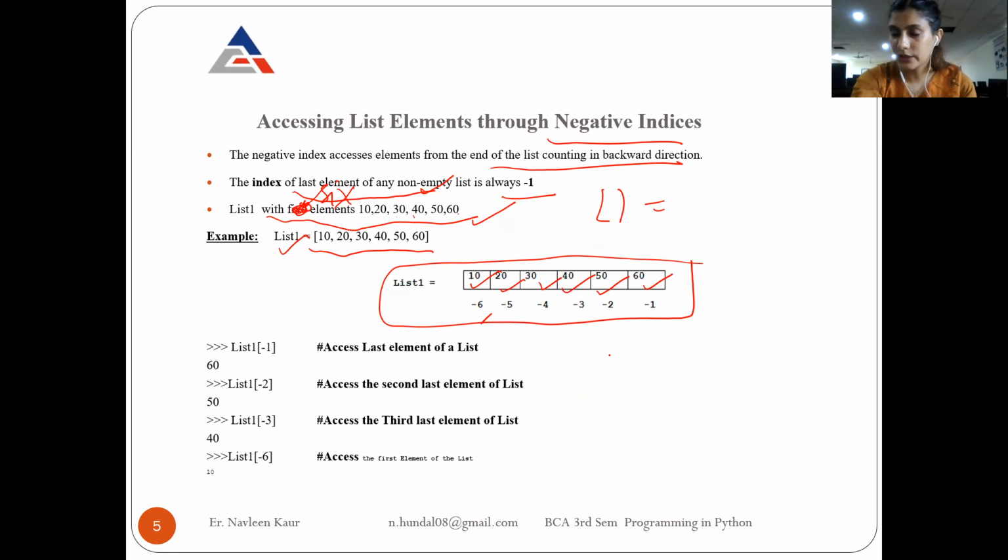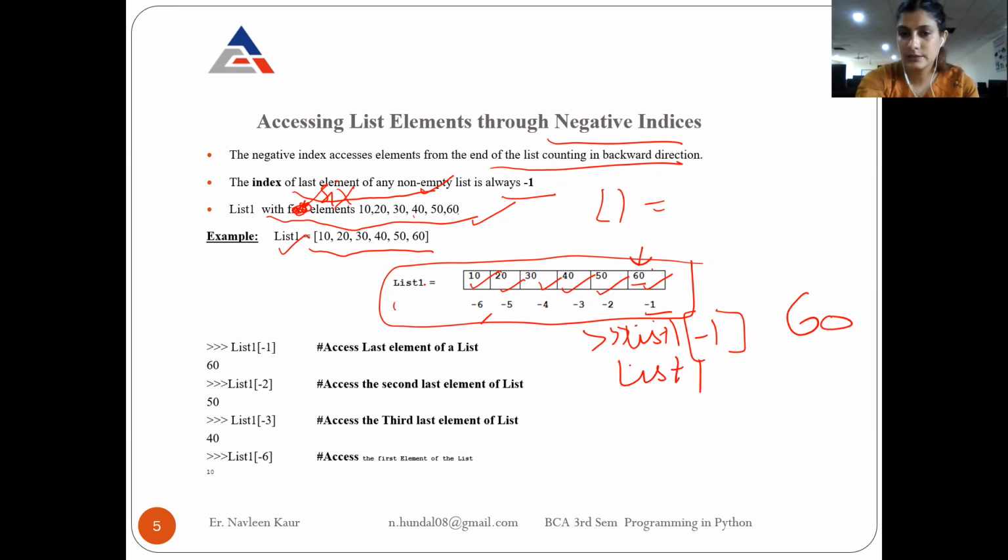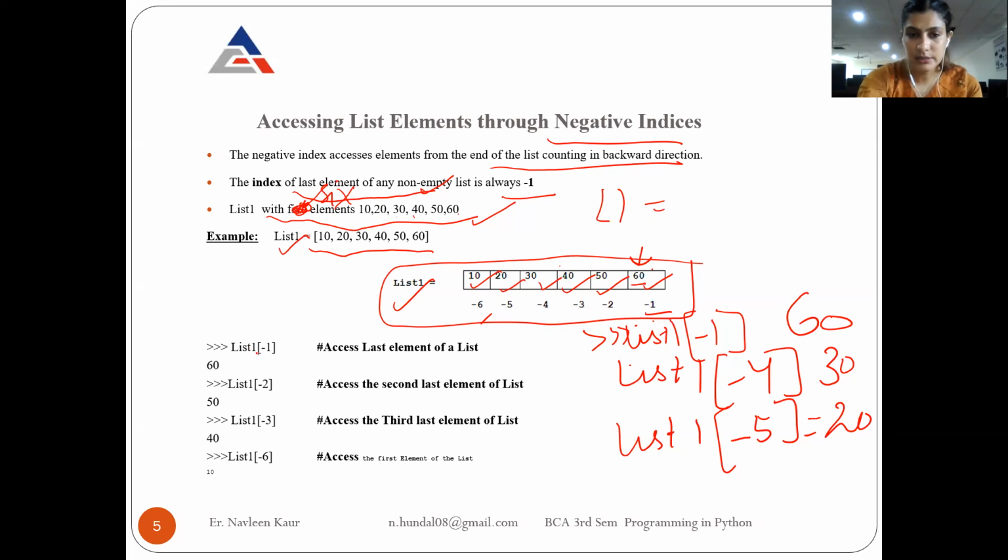And if you talk about negative indices, they always start from -1 and they start from the back side of the list. So this element is at -1. It means list1[-1]. What will be displayed? 60. List1[-4]. What will be displayed? 30. List1[-5]. What will be displayed? 20. So here are the examples. If you write list1[-1], 60 will be displayed. If you write list1[-2], 50; list1[-3], 40; and list1[-6], then 10 will be displayed.